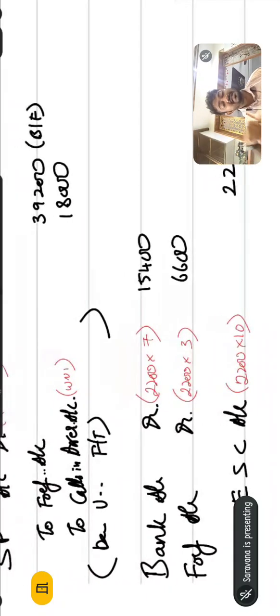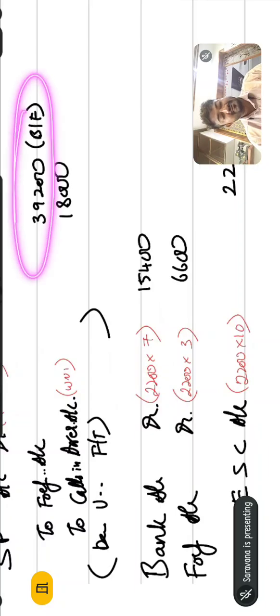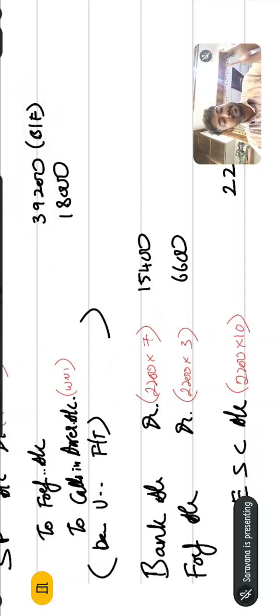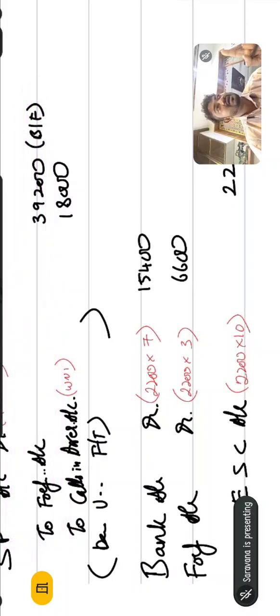What the Companies Act says is, if the first hand owner did not pay and left the company, the company won't return this money to the first hand owner. The company will keep it, so this amount is a profit, but not a full profit. If there is any loss on reissue, that loss is to be subtracted, and only the remaining amount should be transferred to the capital reserve. Why? Because it is a capital profit. What is meant by capital profit? You receive it one time, not regularly.